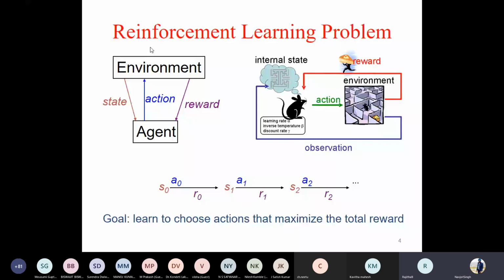For the reinforcement learning problem, there is an agent who is trying to solve a particular problem. He is working in an environment. Like in the example adjacent to it, you can see the agent in this case is a mouse. The environment is this labyrinth where the mouse as well as the cheese is placed.